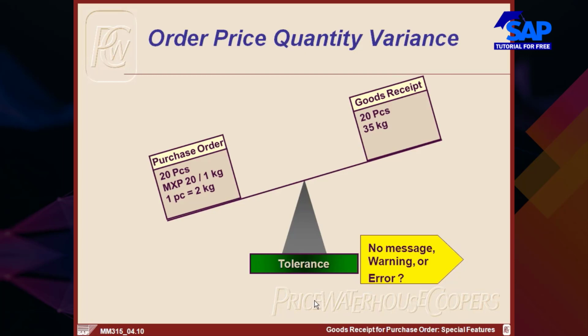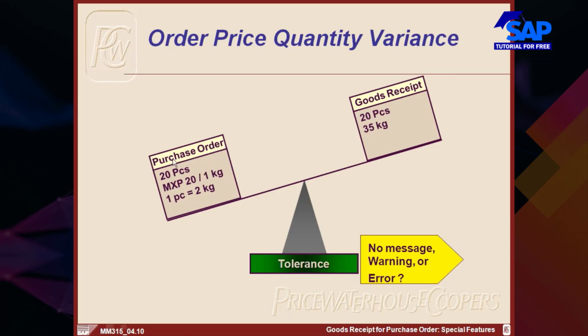Instead of 10 kgs, you might receive only 6 kgs. But how much are you paying? You are paying for 10 kgs. So in such cases, there is something called order price quantity variance.